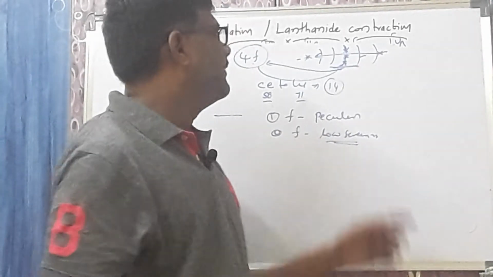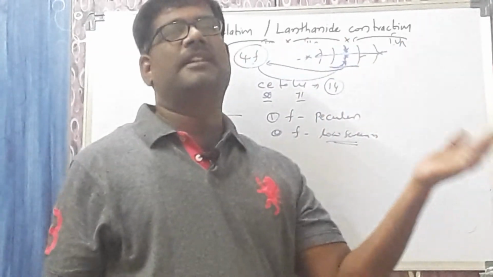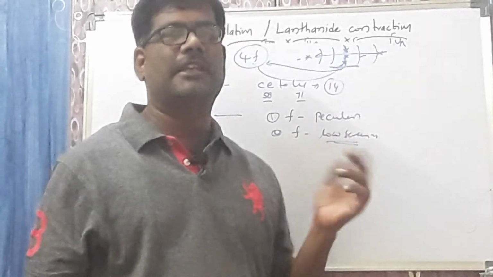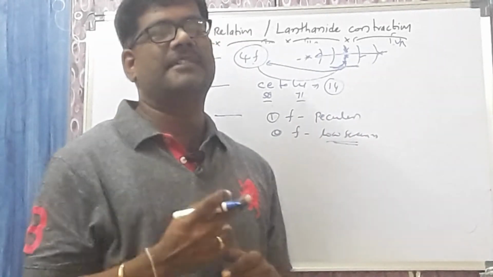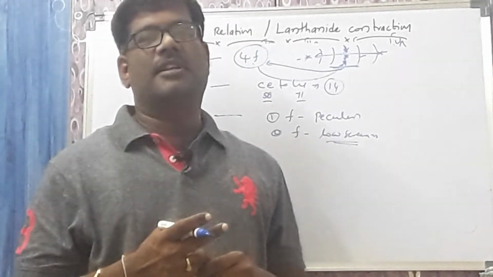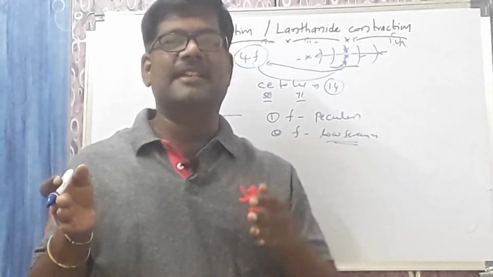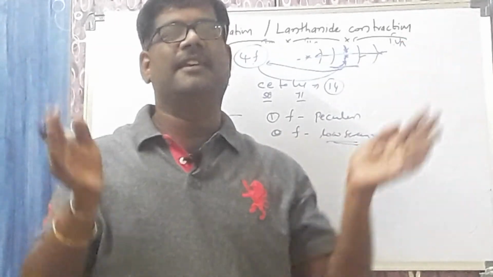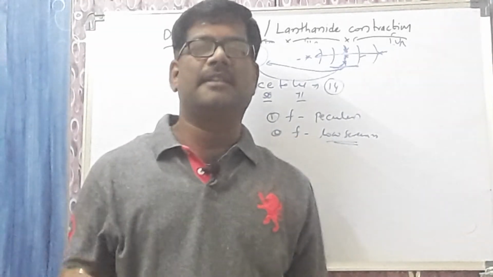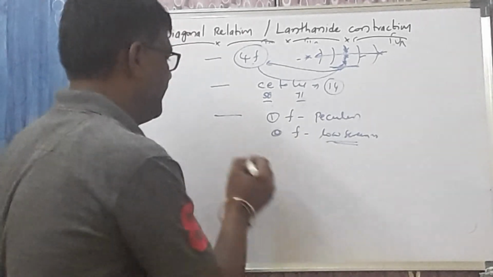Once again, in lanthanide elements, the differentiating electron does not enter the outer shell. It enters the anti-penultimate shell, up to 14 electrons, 14 elements. That is the first reason. The second reason is that the f orbital has a peculiar shape. Due to the peculiar shape, it offers a low screening effect. Low screening effect means the nucleus attraction over the valence electron is high, and ultimately the size decreases. The decrease in the size of the lanthanide elements is called the lanthanide contraction. This is the explanation.